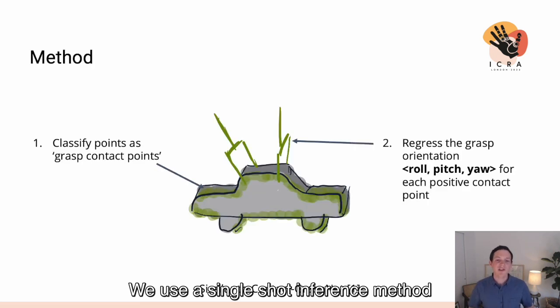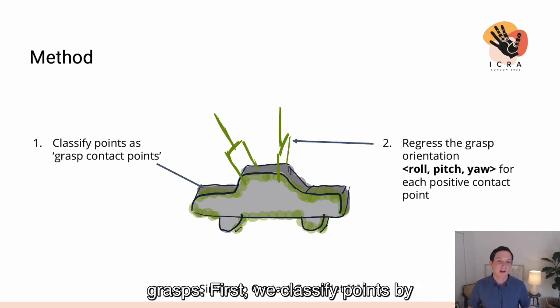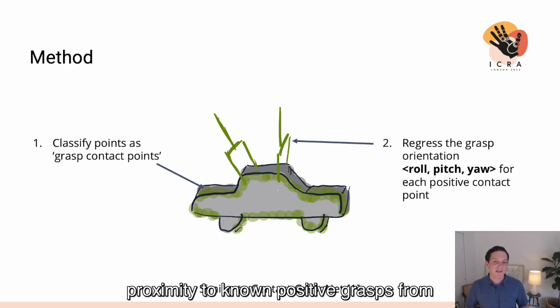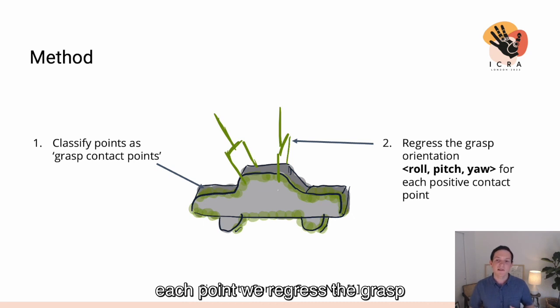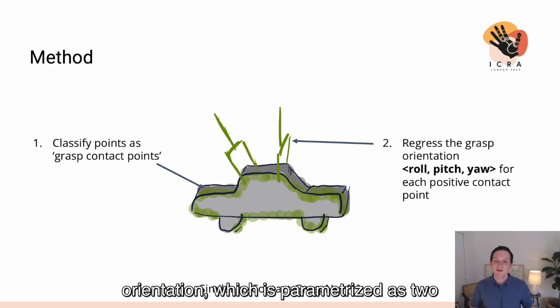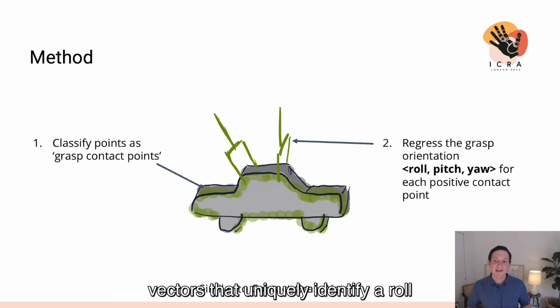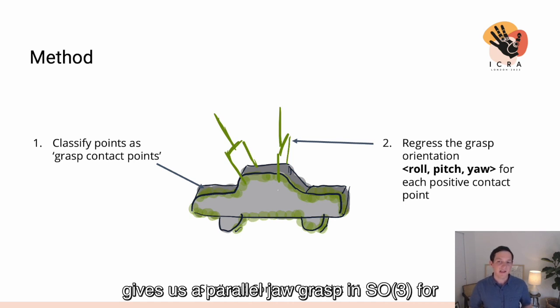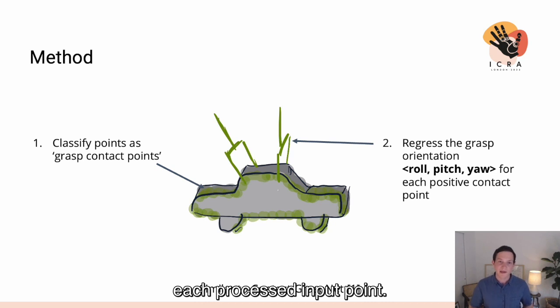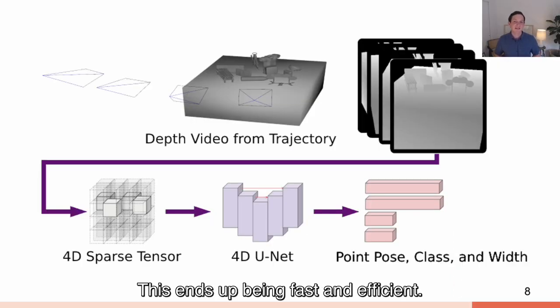We use a single-shot inference method similar to Contact GraspNet to identify grasps. First, we classify points by proximity to known positive grasps from the ground truth training set. Then, for each point, we regress the grasp orientation, which is parameterized as 2 vectors that uniquely identify a roll, pitch, and yaw for each contact point. When combined with a gripper width, this gives us a parallel jaw grasp in SO3 for each processed input point. This ends up being fast and efficient.